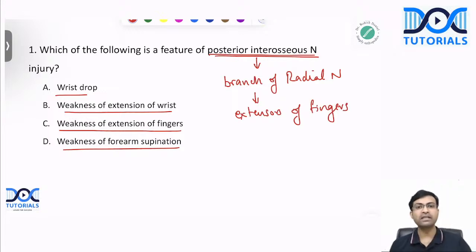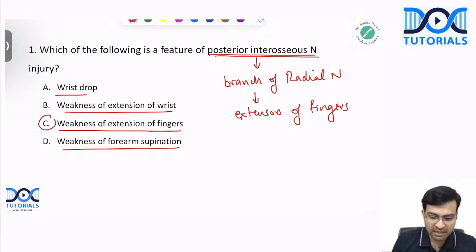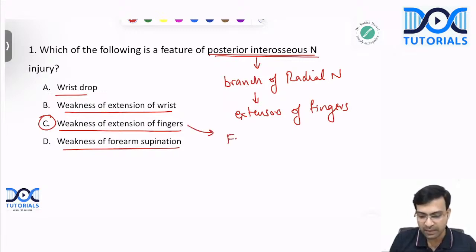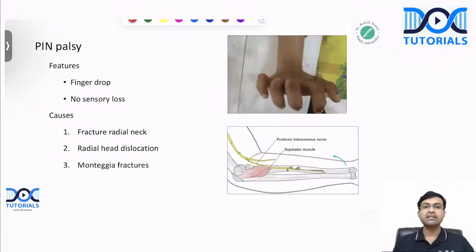What is the function of the radial nerve? It supplies the extensors of the wrist. The posterior interosseous nerve specifically supplies the extensors of the fingers. So when the posterior interosseous nerve is paralyzed, the patients will have a weakness or inability to dorsiflex the fingers. So that is the correct answer here. Weakness of extension of fingers, and this condition is what we call finger drop, isn't it? Finger drop.